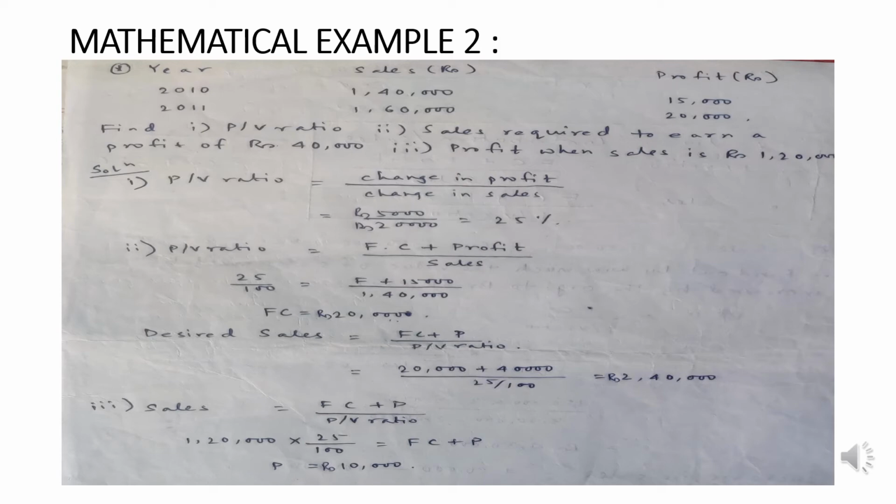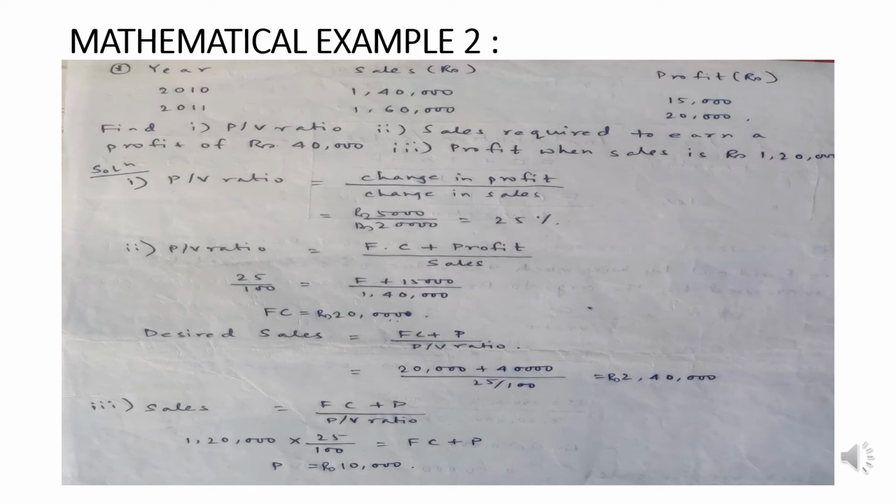If this is the case, the next thing which we need to find out is the sales required to earn a profit of 40,000. Now if we go back to PV ratio, we can definitely say PV ratio is basically what? Contribution by sales. So contribution is actually fixed cost plus profit. So fixed cost plus profit divided by sales should be the PV ratio. We know the PV ratio now. We can put in the value of 25 by 100.